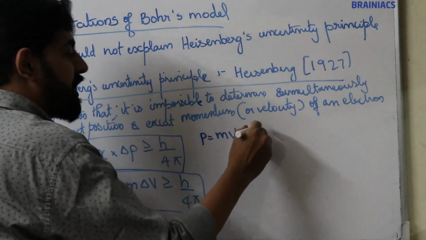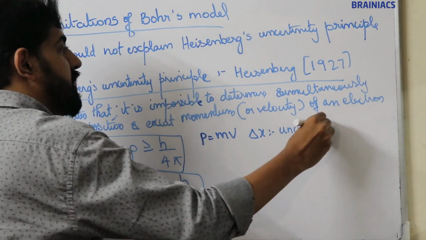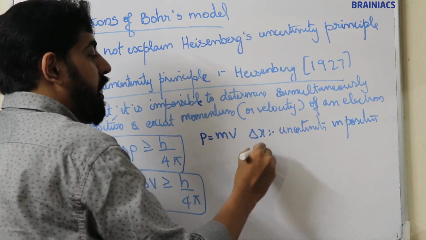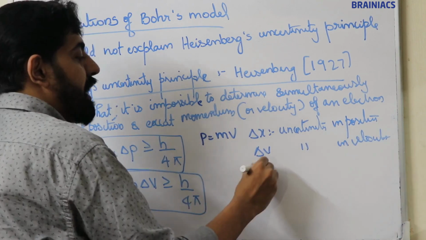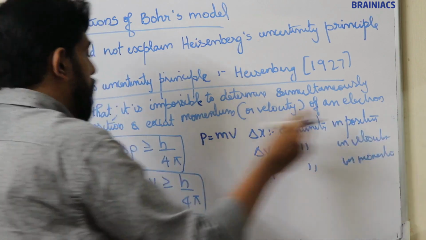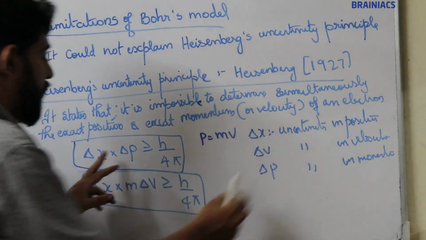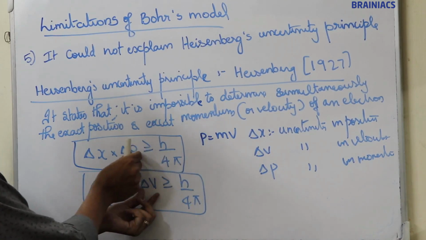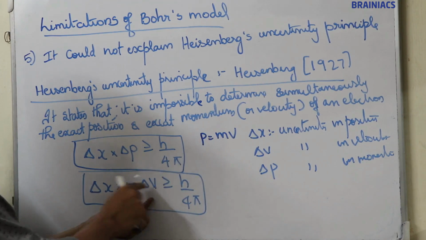Here delta x is the uncertainty in position, delta v is the uncertainty in velocity, delta p is the uncertainty in momentum, and m is mass.